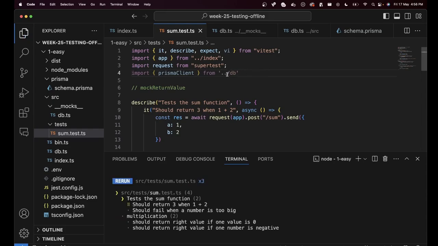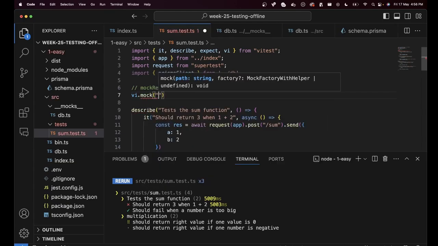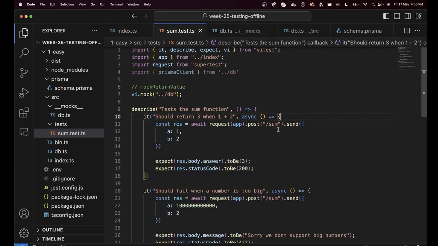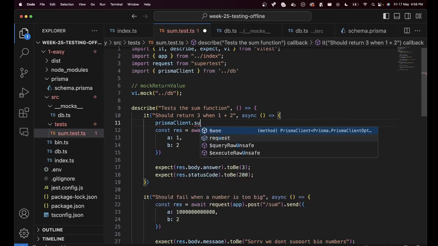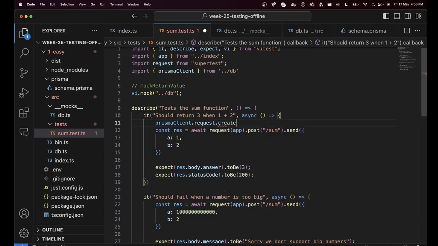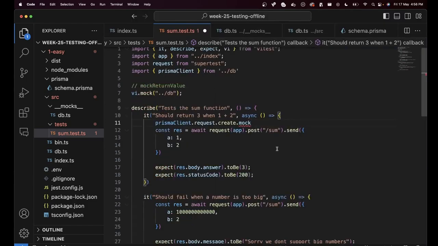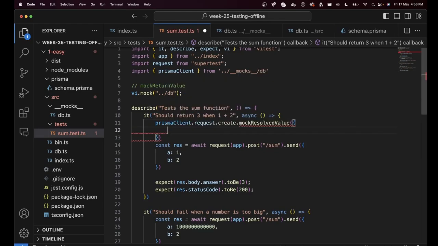You don't need __mocks__. You can import Prisma client from /db. We still need to do a v.mock of /db. But here, right before you send the request, I repeat, right before you send the request, you can do Prisma client.request.create.mockResolvedValue, and whatever value you want to give it.